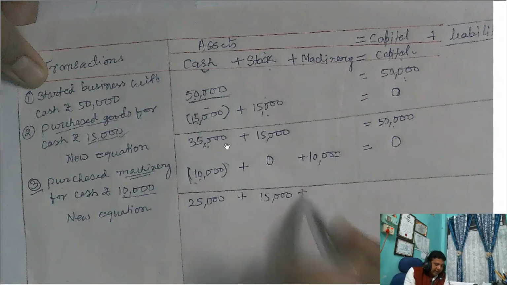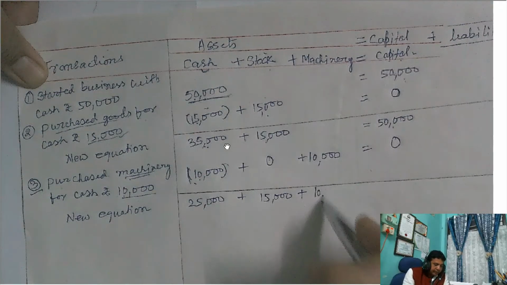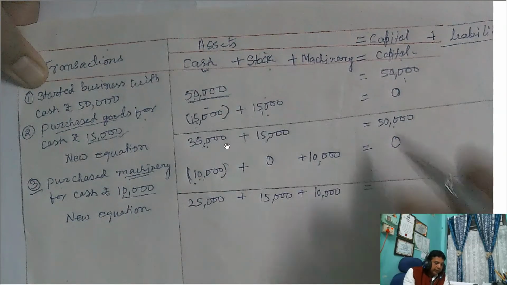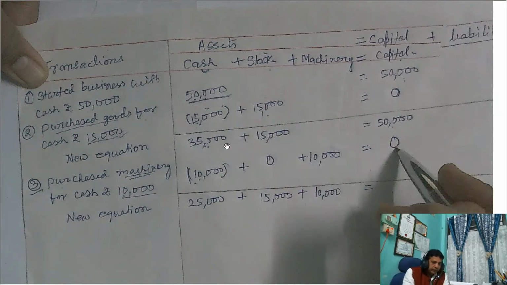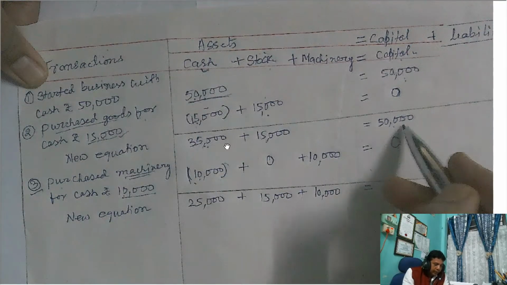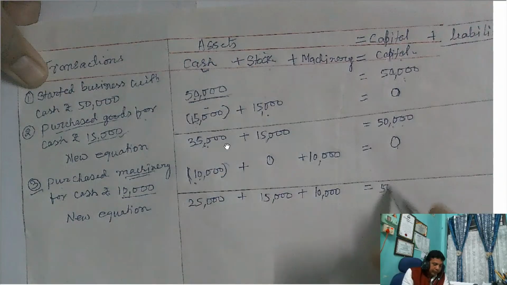And the new asset came into business, that is the machinery, 10,000. And this transaction does not affect the capital balance, so it will appear as before, the value 50,000.